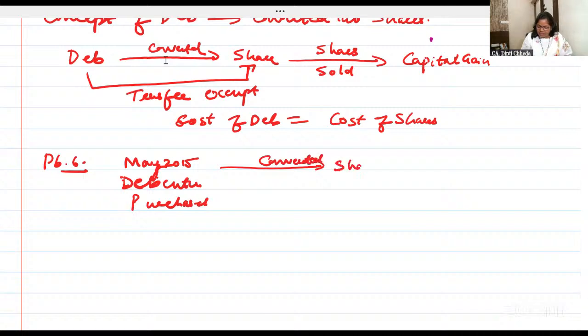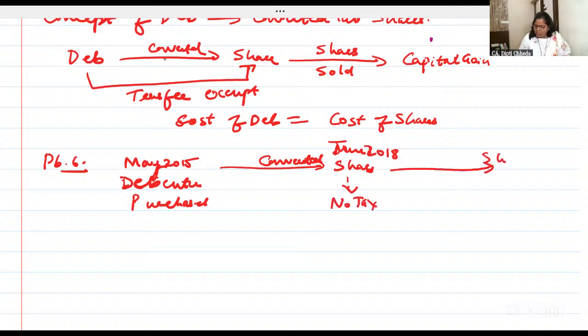Converted in shares, June 2018. Debentures are converted into shares. No tax. Now shares are sold in 24-25.